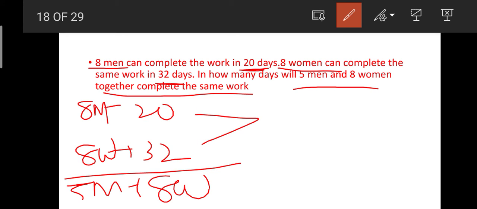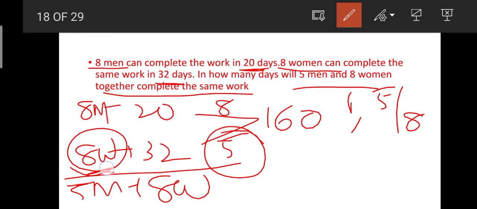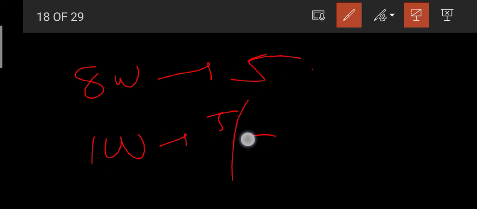Here if you take the total work as 160, 8 men will be doing 8 units of work per day, and then 8 women will be doing 5 units of work per day. Now the work efficiency of men is 1 unit and the work efficiency of women is 5 by 8. As 8 women are doing 5 units of work, then 1 woman can do 5 by 8 unit of work. I think you are clear with this.